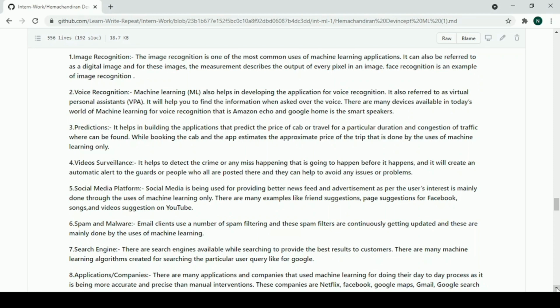Video surveillance. It helps to detect a crime if any crime has been committed, or any mishap that is going to happen before it happens, and it will create awareness, an automatic alert to the guards or people who are posted there, and they can help to avoid such problems.